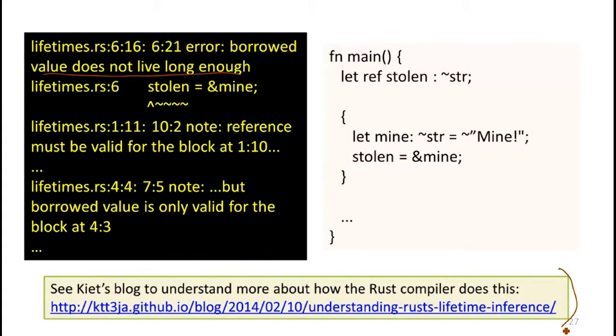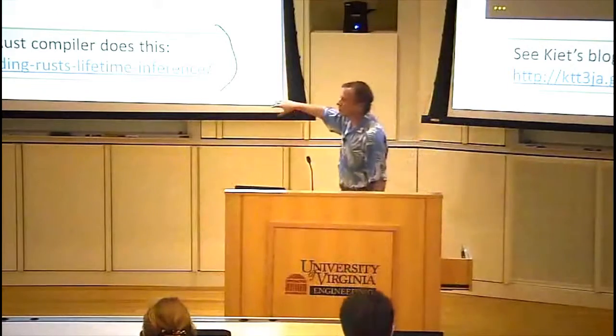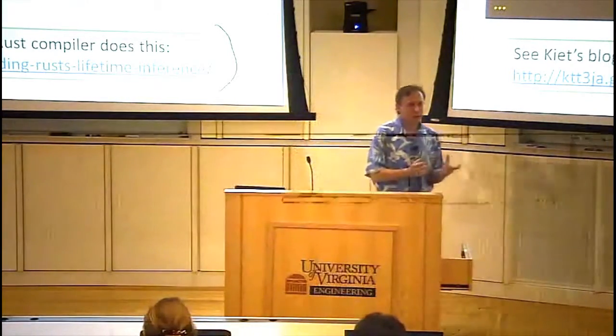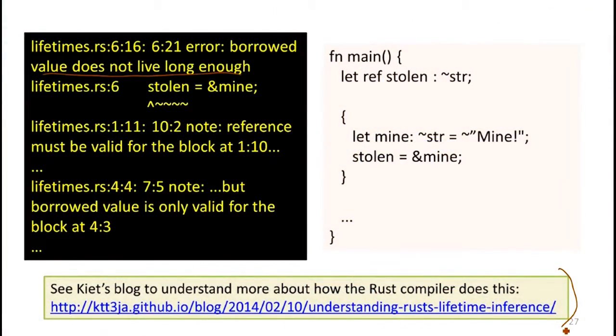Kiet, who took this course last semester, is working on a project to improve these compiler warnings, because some of them are actually really incomprehensible. We'll see a more incomprehensible example later. He's written up some posts to explain how the Rust compiler actually figures out when lifetimes are violated, which in this example seems fairly straightforward. It can get quite complicated. But in this case, the lifetime of the mine object is within this scope, but the lifetime of the stolen is outside it. So we have a problem.